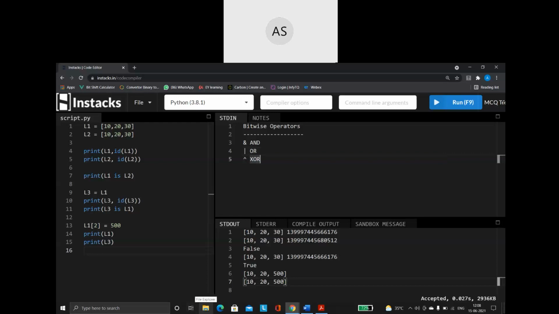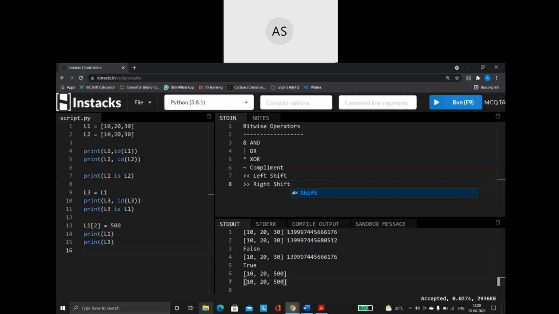Then of course you have the complement operator, and then the left shift operator, and then the right shift operator. So these are all the bitwise operators that you will be learning: AND, OR, XOR, complement, left shift and right shift.